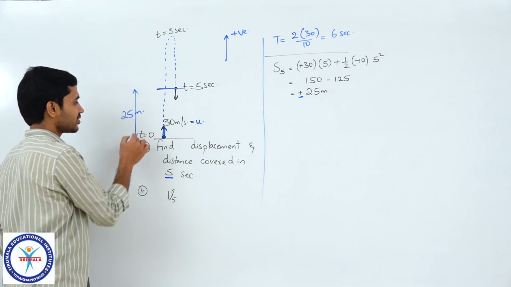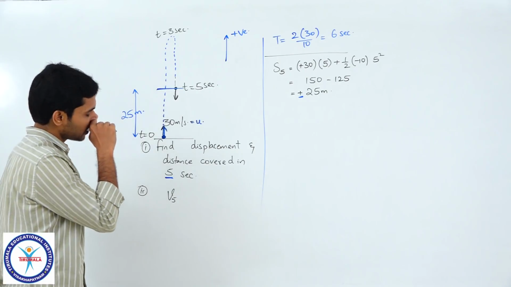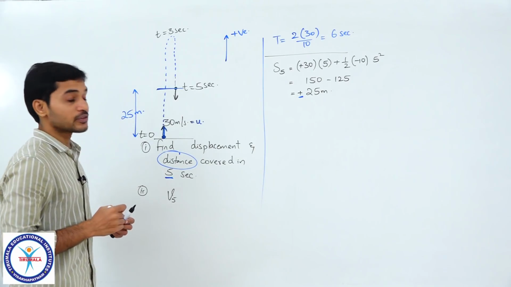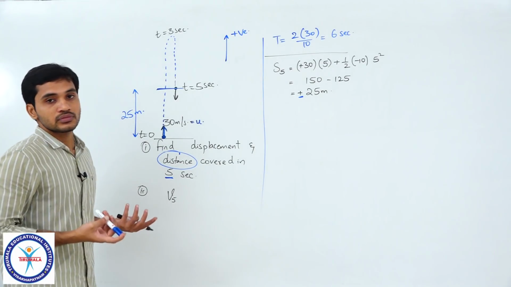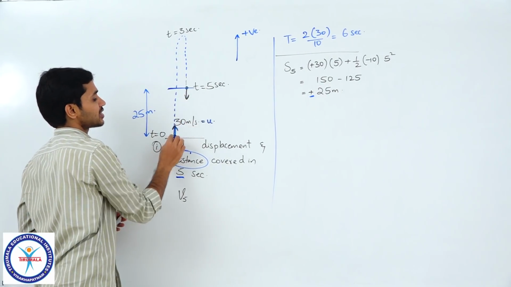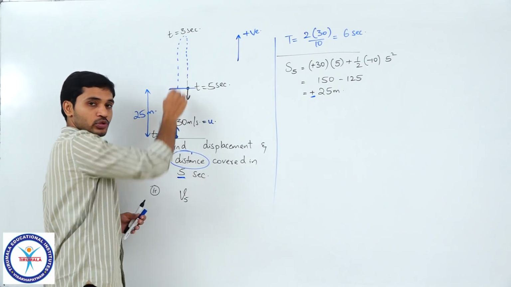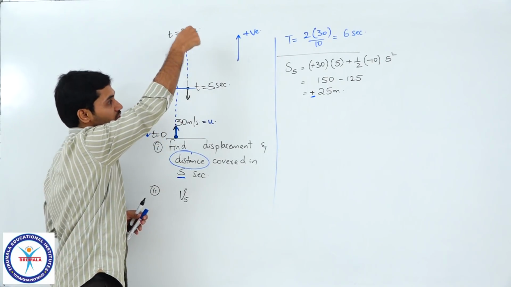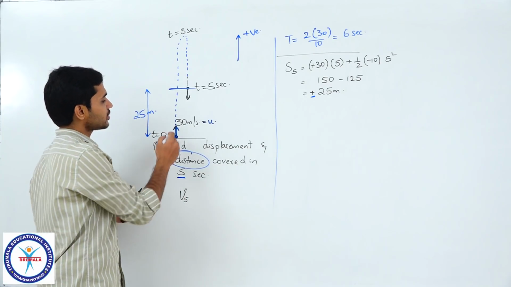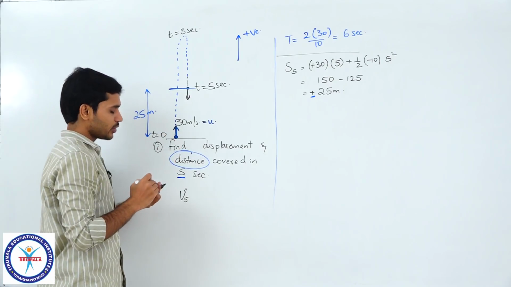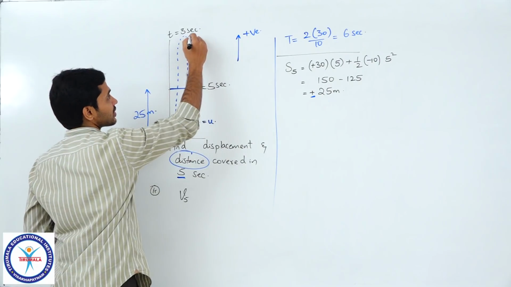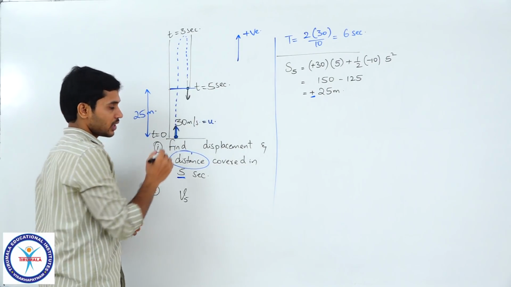So, we know that this length which I have drawn here will be the displacement, but they are also asking us to find out the distance, and you know that whenever we need to find distance, we will have to break down the motion, we will have to first find the duration, the distance it covered during the upward motion, which is the ascent, and then we will have to separately find during the descent, and then we have to add them, correct.